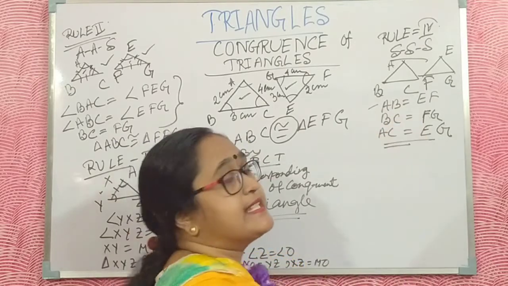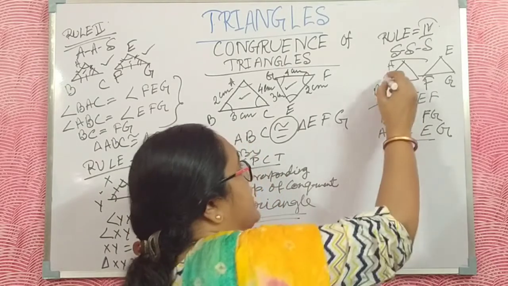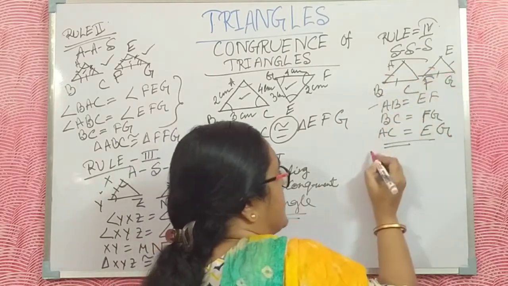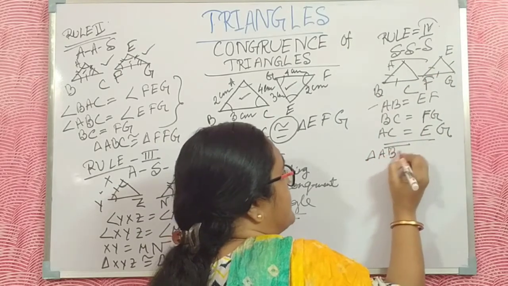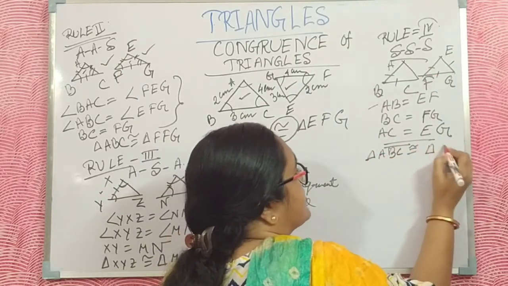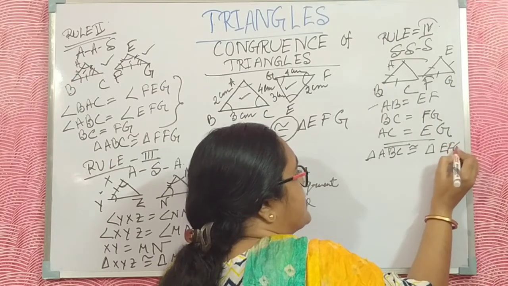If three sides are equal, then you say triangle ABC is congruent to triangle EFG.